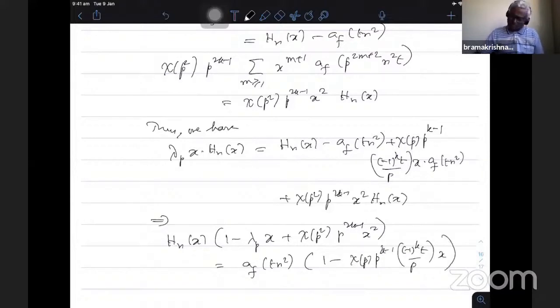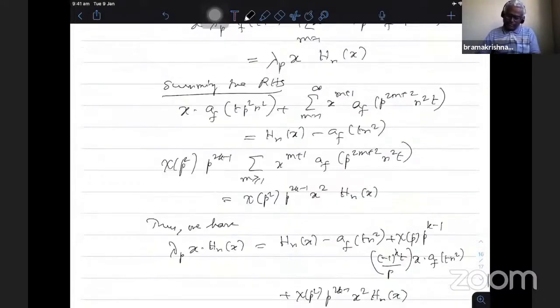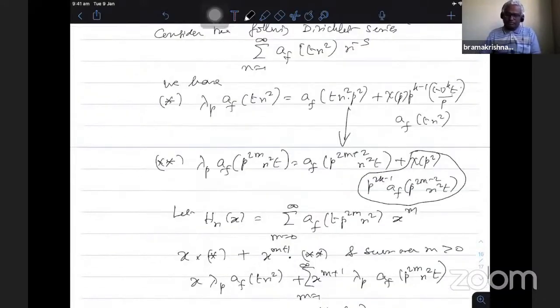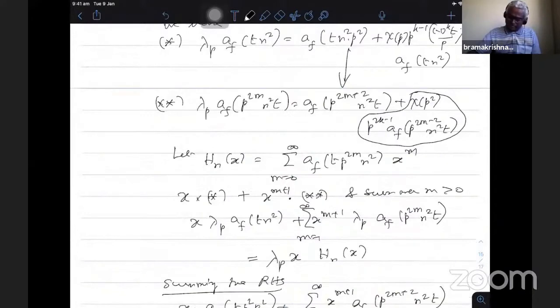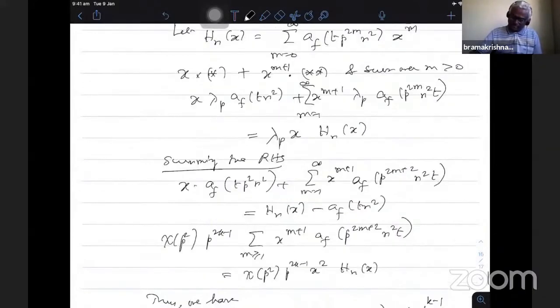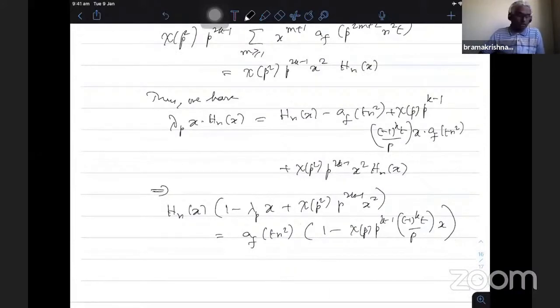Okay, so this is just by using the relation of the Fourier coefficients of the Hecke eigenform, assuming that f is an eigenform, using the Fourier expansion, by defining h_n(x) like this, we get h_n(x) in terms of the eigenvalues and the Fourier coefficients of f.